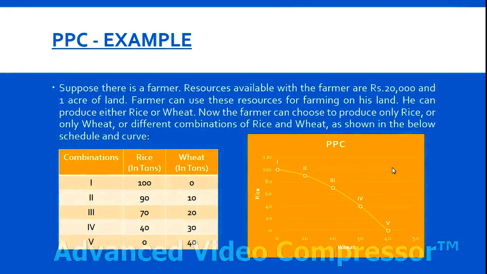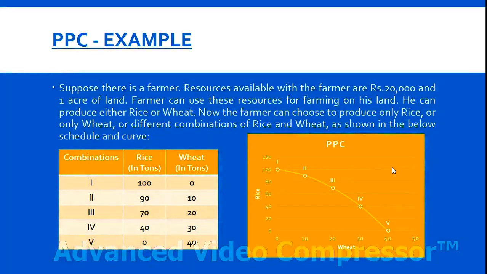Say for example, there is a farmer and the resources available with the farmer are say rupees 20,000 and 1 acre of land. Now the option with the farmer is that he can produce either rice or wheat on his land. The farmer can choose to produce only rice, or only wheat, or he can choose to produce both rice and wheat. Depending on the situation, the farmer can produce different combinations of rice and wheat.